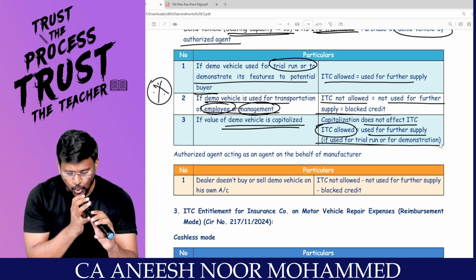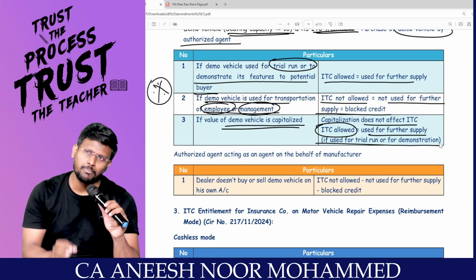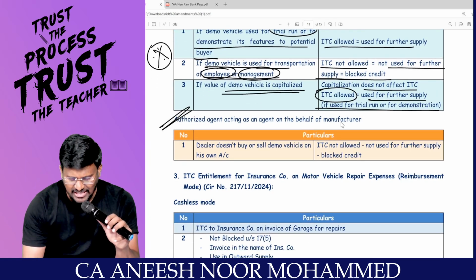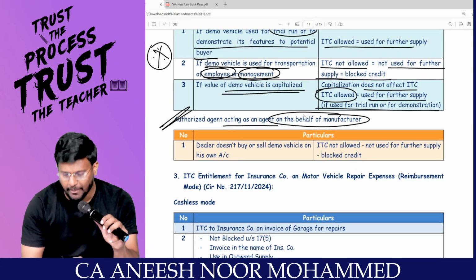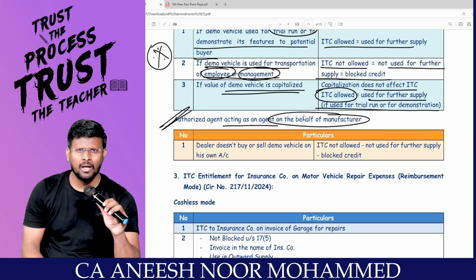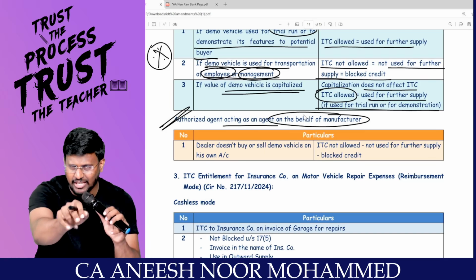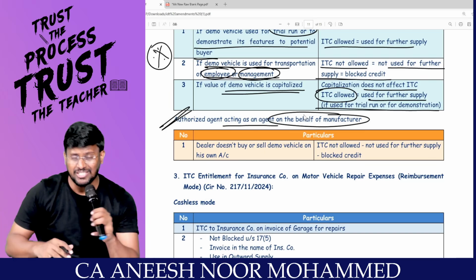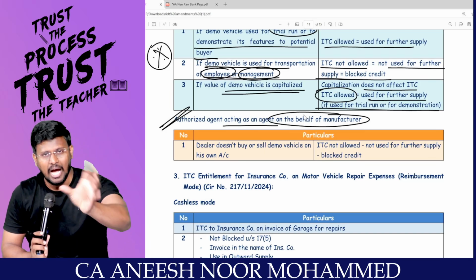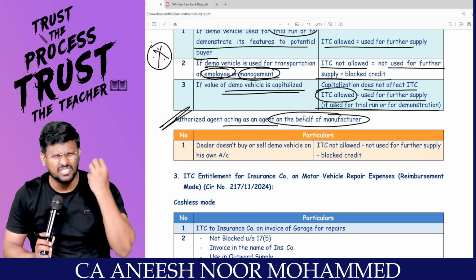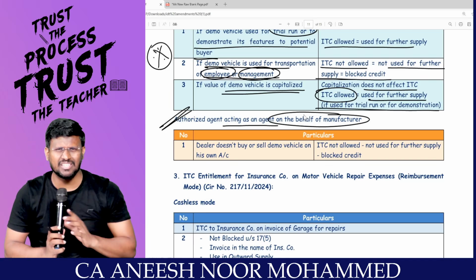If that vehicle is used for the transportation of employee management, not allowed, my dear lovable students. Authorized agent acting as an agent on behalf of manufacturer. I am just a manufacturer. I am sending the cars to an agent. I am not purchasing. That agent is not really purchasing. Manufacturer itself is sending 100 cars for selling and 1 car for demo. Then where is the question of ITC for the agent, because he has not purchased at all, correct?